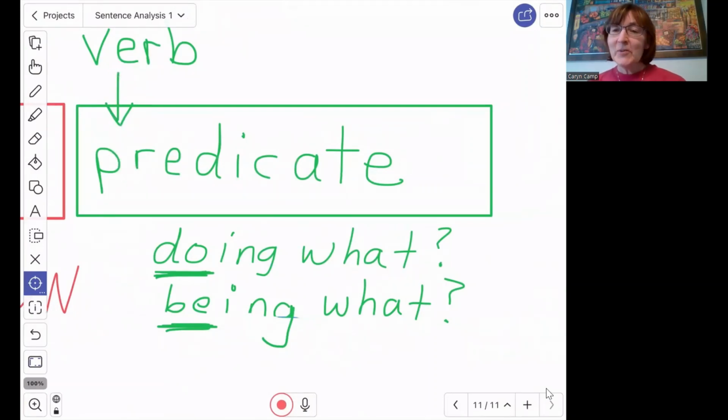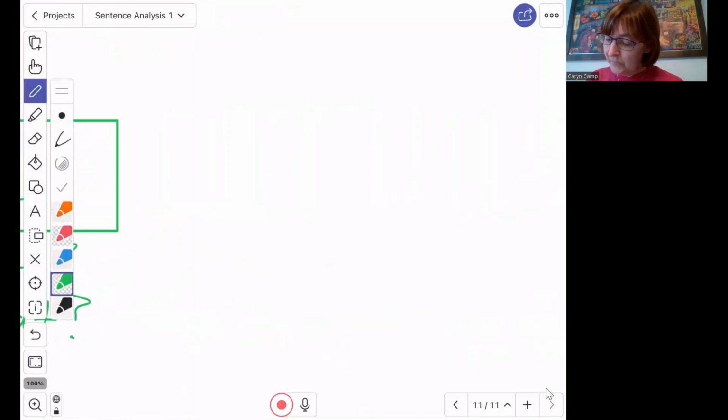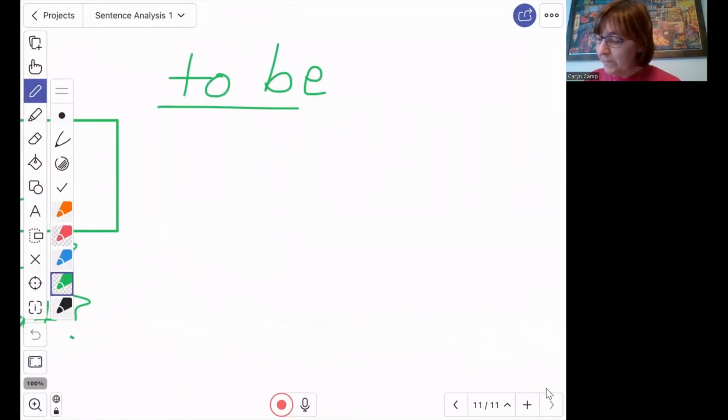And so we need a verb that can say nothing's happening, nobody is doing anything here. It's just being something. We are describing it, or we are making a statement about it. We are saying something about it. So we need what we call a being verb, and we have one. We call this the verb to be. This is the verb to be, or the being verb.